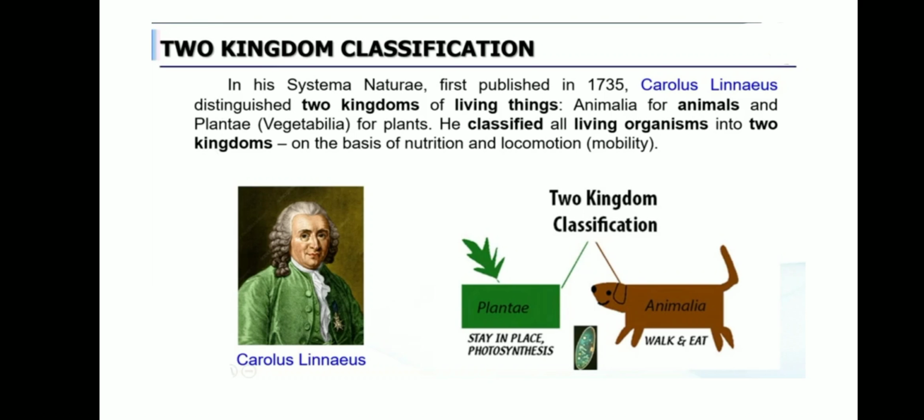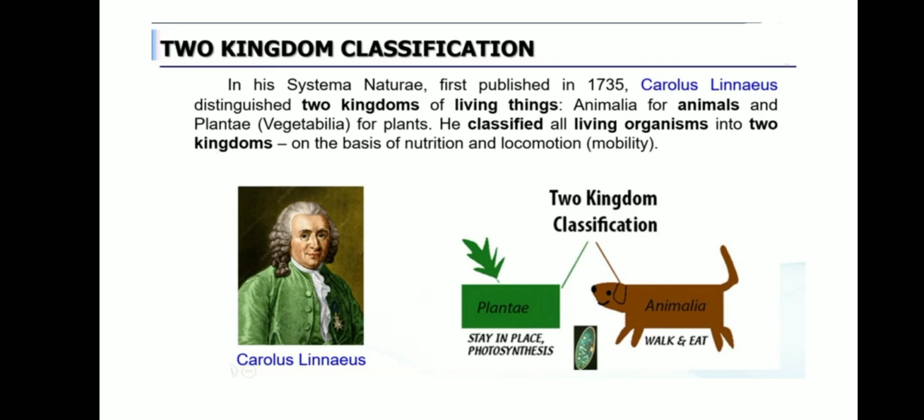So this distinction was given by Carolus Linnaeus in his Systema Naturae, first published in 1735. Animalia for animals and Plantae for plants. He classified all living organisms into two kingdoms. How? On the basis of nutrition and locomotion. He classified based on the nutrition and locomotion.